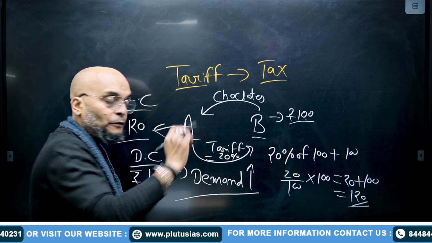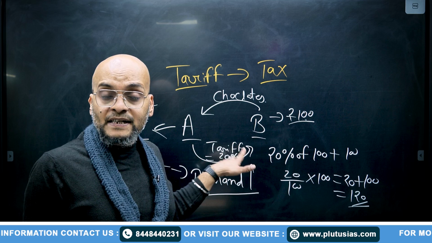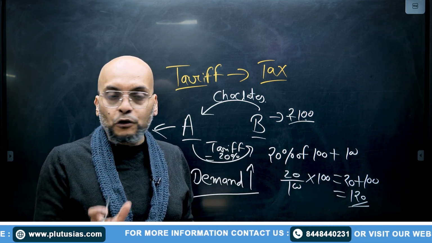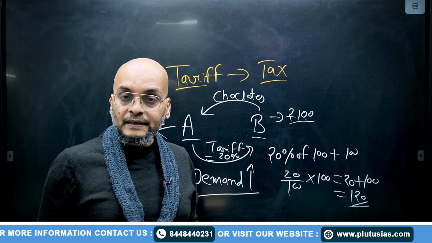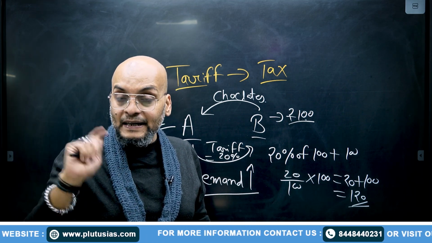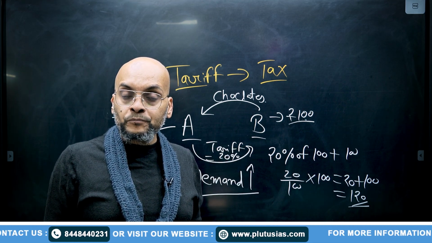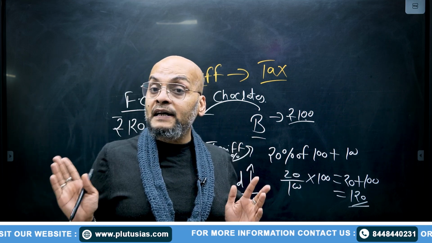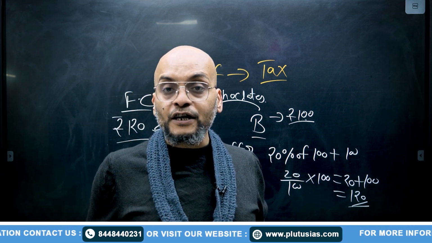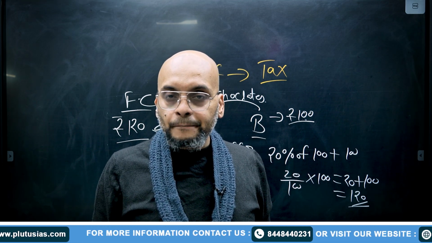And when demand of domestic chocolate will increase, more and more enterprises of this country A will produce chocolate. They will increase their supply because the demand of chocolate has increased. Thereby, they will earn more profit. They will give more taxes to the government, so tax revenue of government will also increase. And people will get employment as well because domestic production has increased. So, overall, it is very good for the economy.